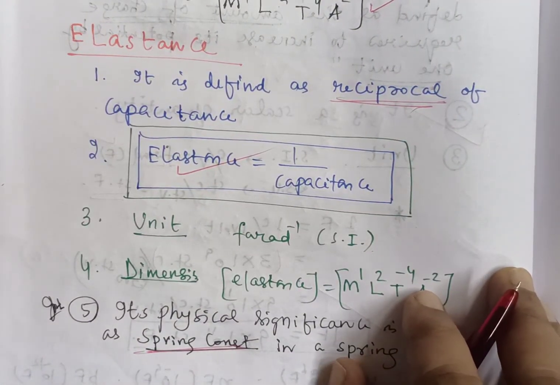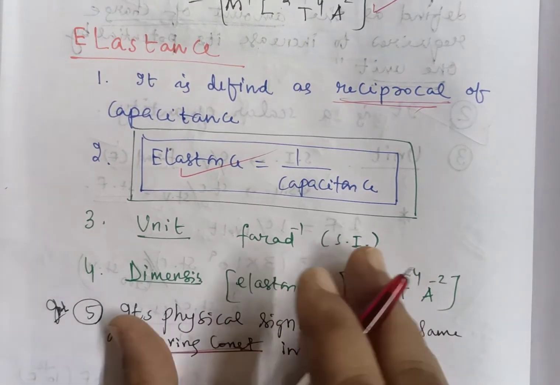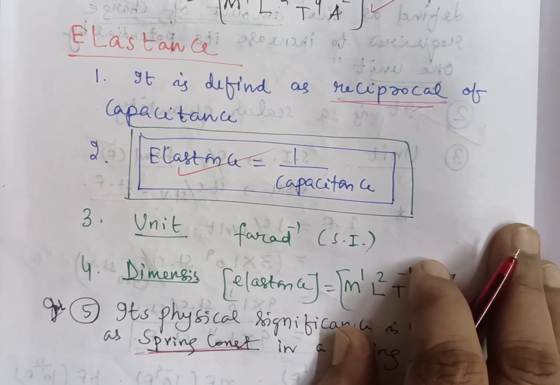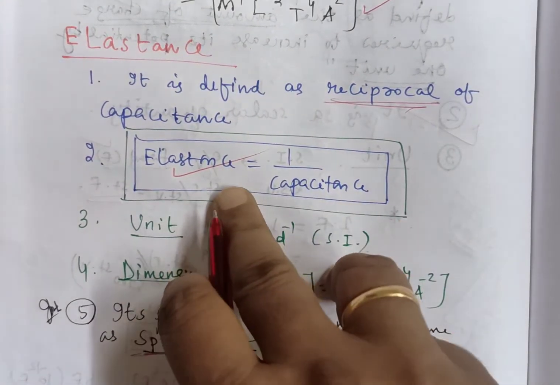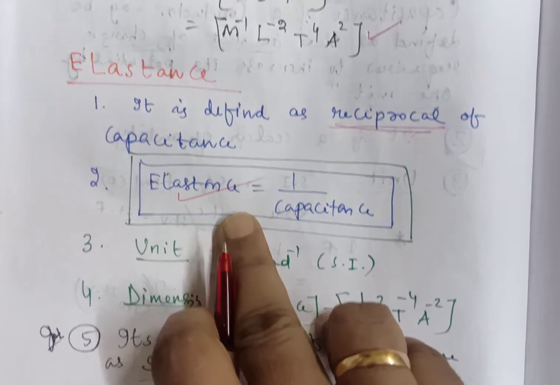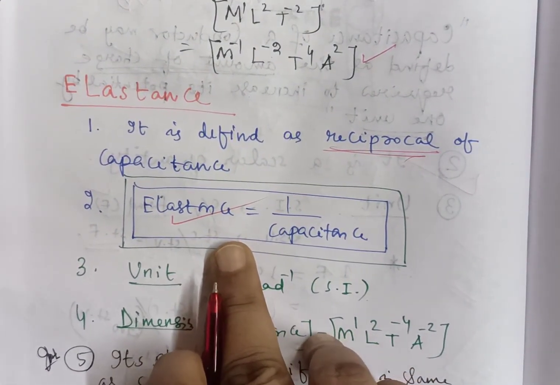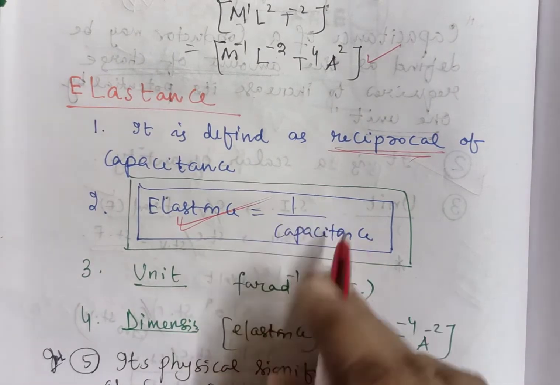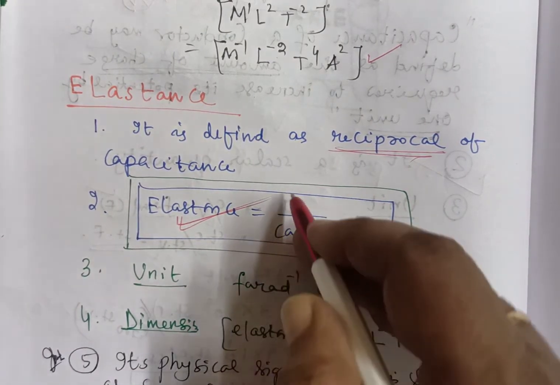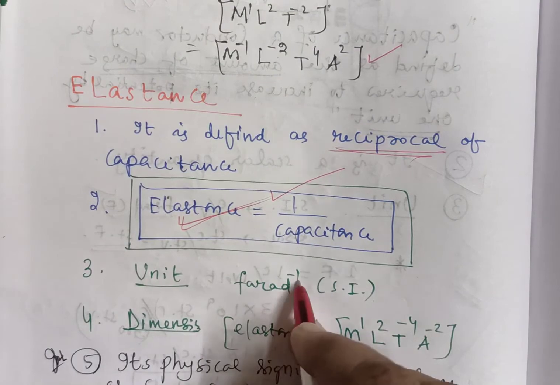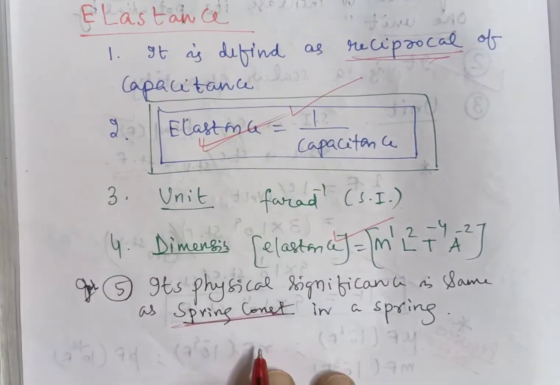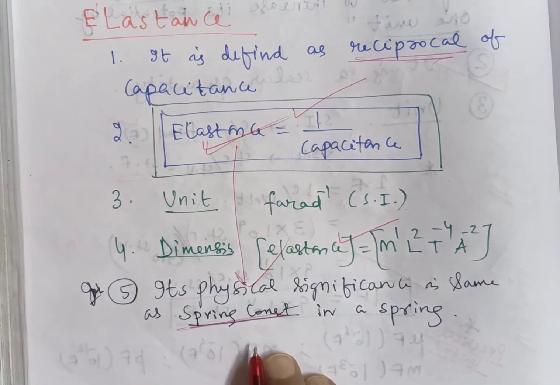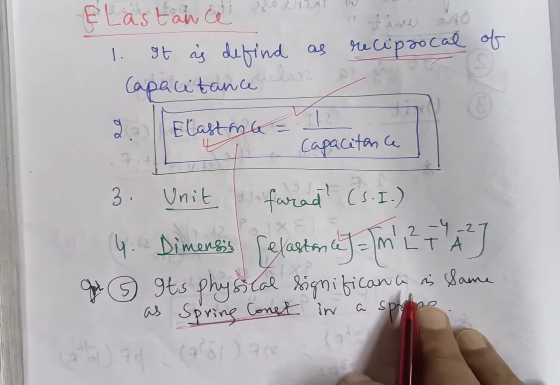As the spring constant governs how to increase or decrease the potential energy of a loaded spring, similarly, the elastance factor is also responsible for calculation of the energy stored in the capacitor. That's why elastance is represented as the reciprocal of capacitance. You just remember this formula, the unit, the dimension and its physical significance. It is very much related with the spring constant of a spring in your mechanical system.